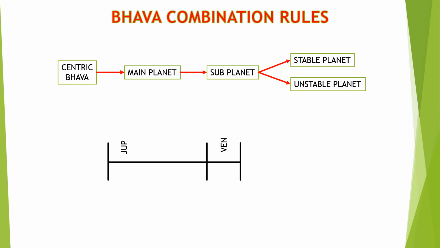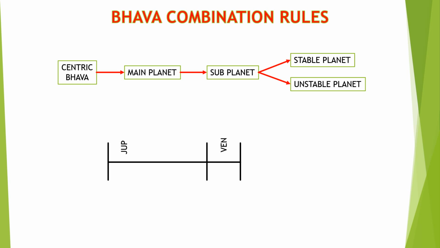So Venus will be an unstable planet and will give its benefit to the Bhava only during the Dasha Bhukti of the planet. But the amount of benefit will be based on the percentage of the planet. Next is the subplanet.